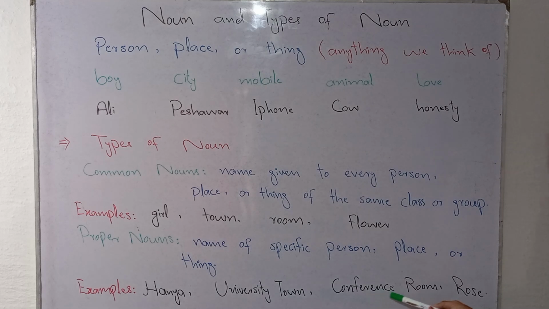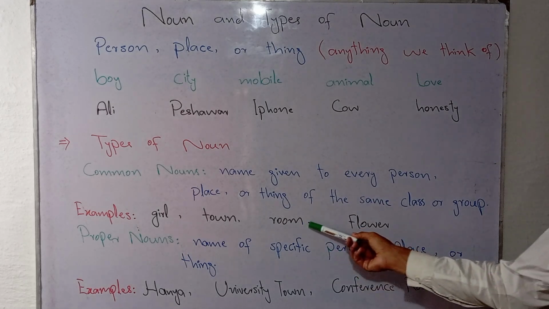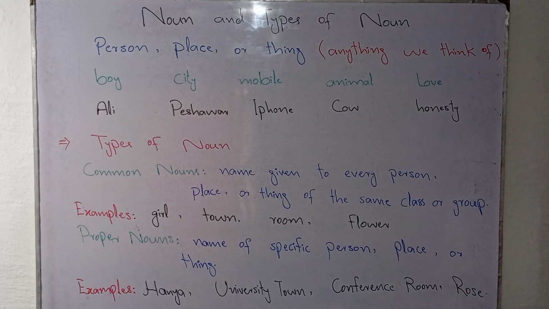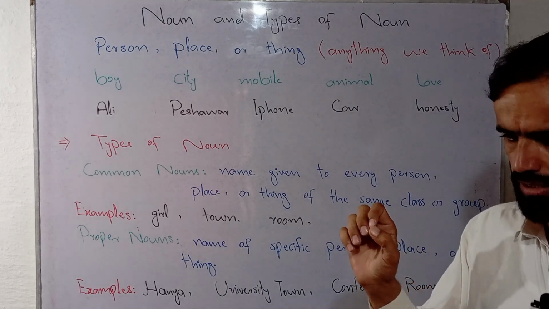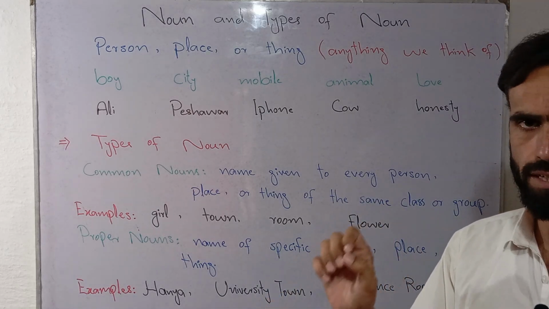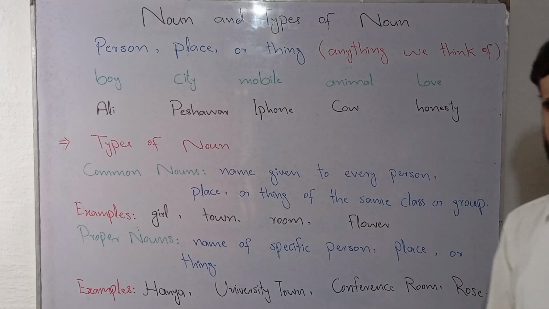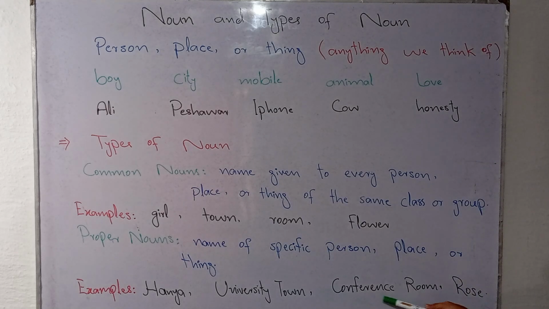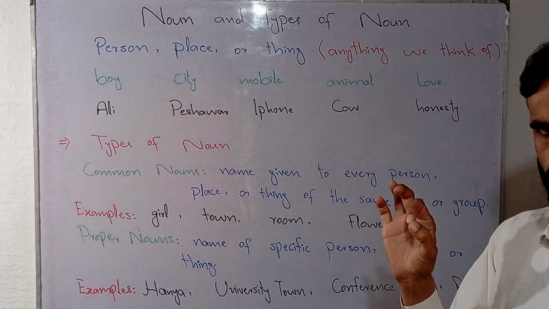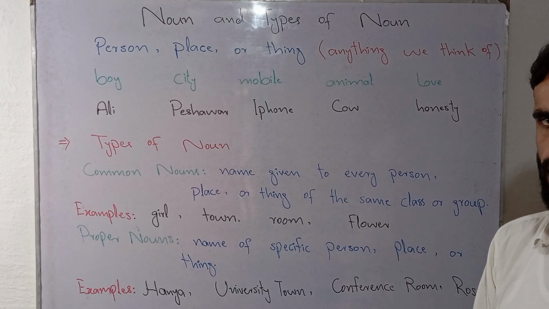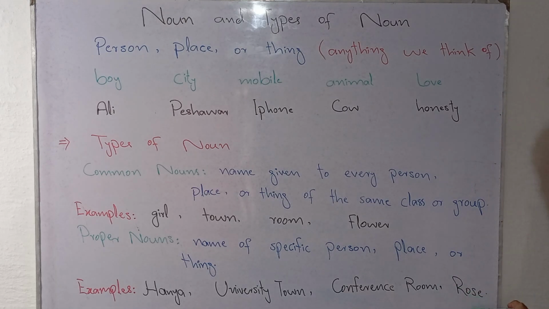On the other hand, if you talk about conference room as compared to room, room could be any room, but conference room is very specific, very clear. It is a particular room which is specified for having a conference. In the same way, if we talk about rose as compared to flower, rose refers to a specified flower. It doesn't refer to any flower, it refers to a specified flower.